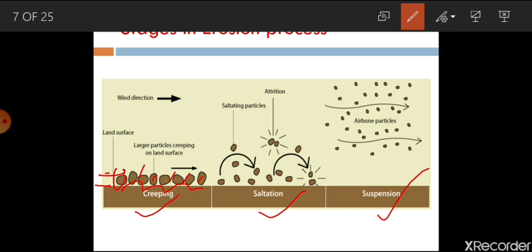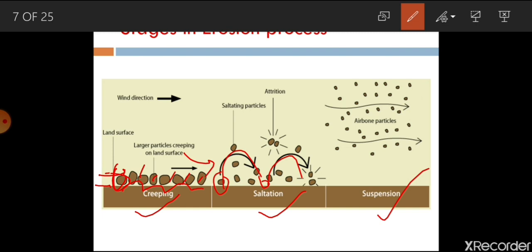So it's called creeping. Now, it's not necessary that every time a large particle will detach. There is a possibility that a few particles lesser in size will detach. So they will move, but due to the velocity of wind, these particles may jump and then drop, and then again the force of wind will come and they jump and drop.